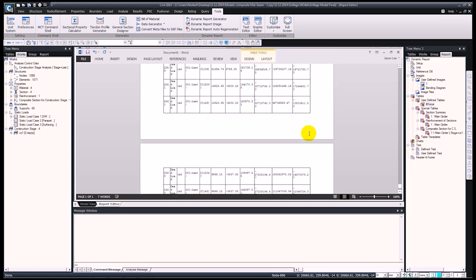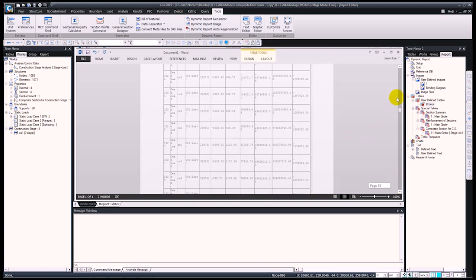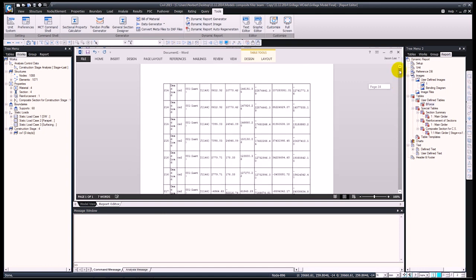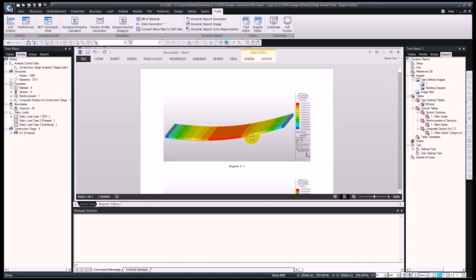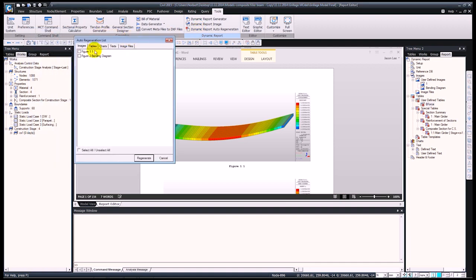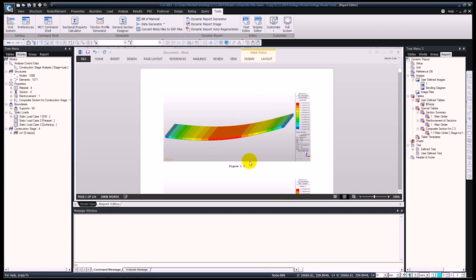And if anything changes throughout your meetings, you can change your model, reanalyze this, carry out the design, and then just go on to dynamic report auto regeneration, and you can automatically regenerate the report for this. So just simply specify for which part of the report you want to do the regeneration, and then you can regenerate this, and all of the information will be updated.